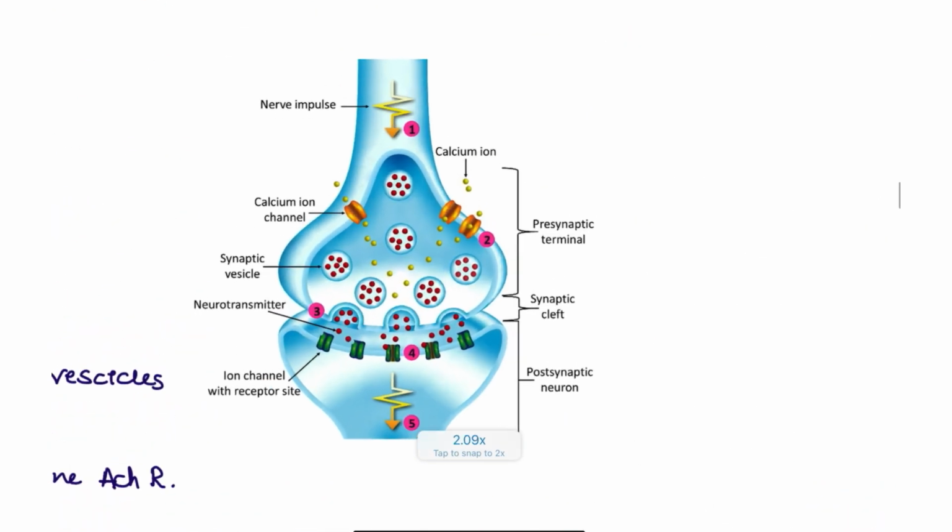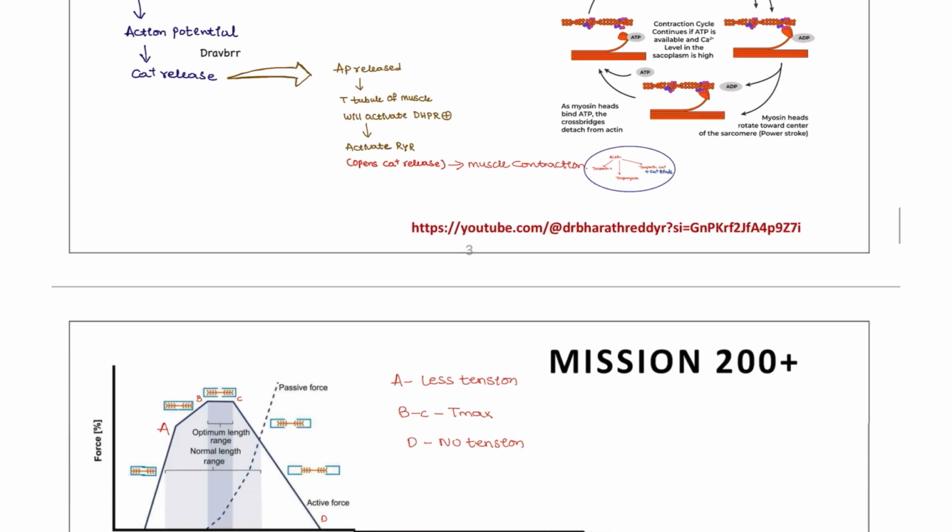So here you can see, this is the nerve impulse. The calcium channels are open, exocytosis releases the neurotransmitter, and here the binding of the nicotinic receptors, and the action potential is formed. So this is the neuromuscular junction formation.